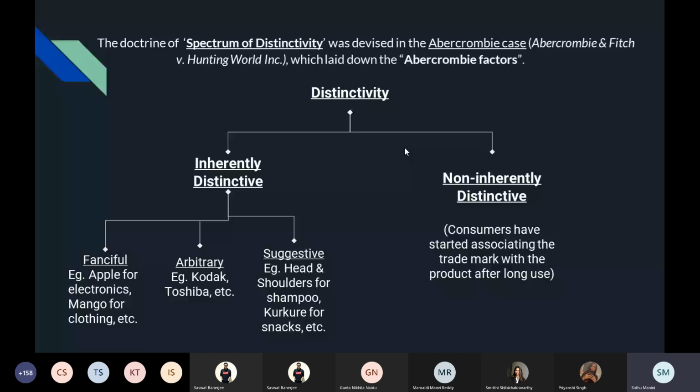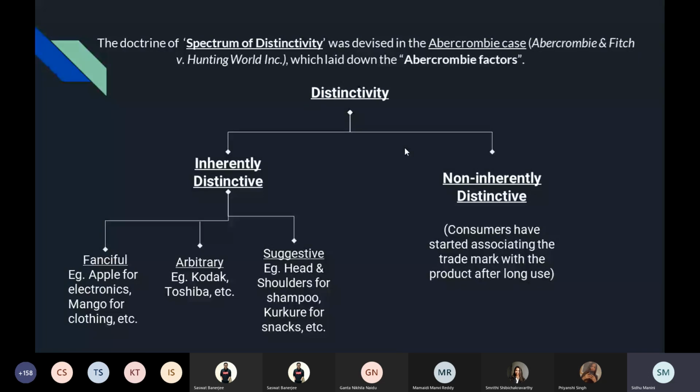directly. So, Head and Shoulders is not telling you that it is only a shampoo. It could also be a hair oil. It could be anything related to the head. It could be a clothing piece for the head. It could be a cap. You don't know. It is only when the shampoo comes in the market that you will get to know that this trademark was talking about a shampoo. So it is not imparting information directly.